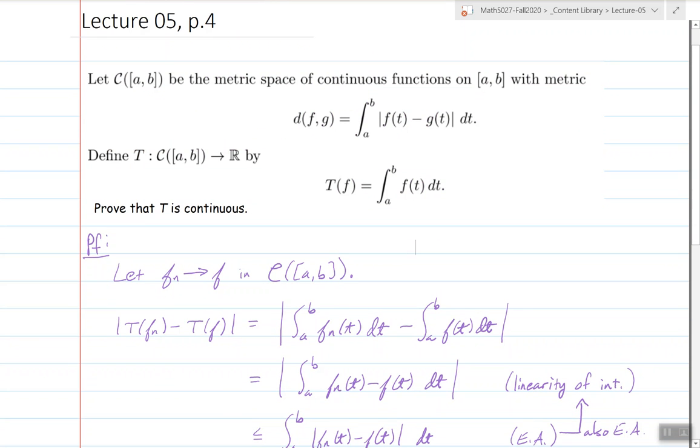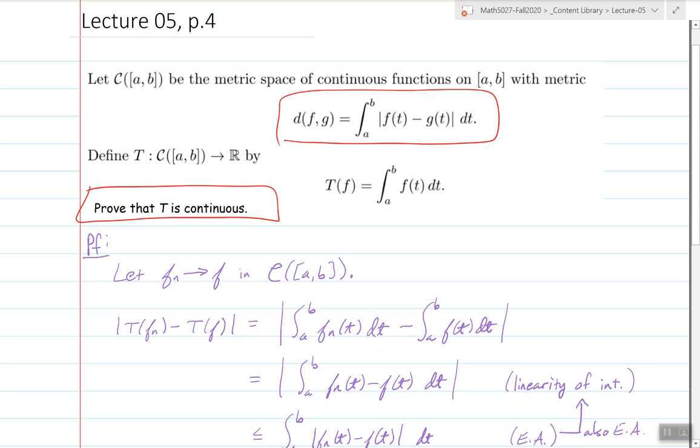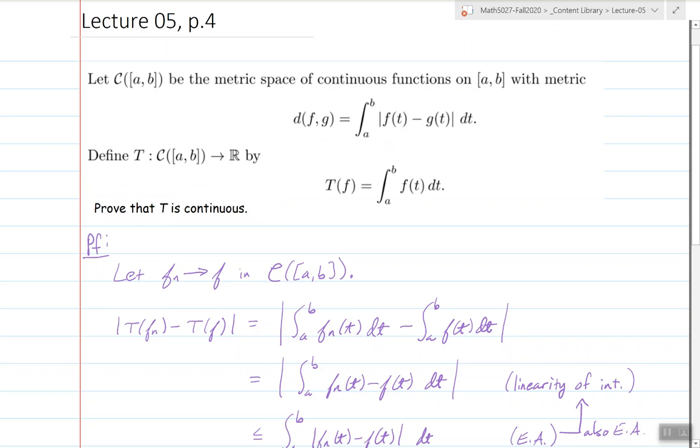Something that I missed on the notes that I gave you was to say that you prove that T is continuous for this map here. So now we're having the metric space of continuous functions on [a, b]. The metric I'm applying on that space of continuous functions is the integral metric. And then I'm taking the integral of a function, which turns it into a real number. So this is a mapping from a space of continuous functions into the reals. And I ask you to prove that T is continuous.